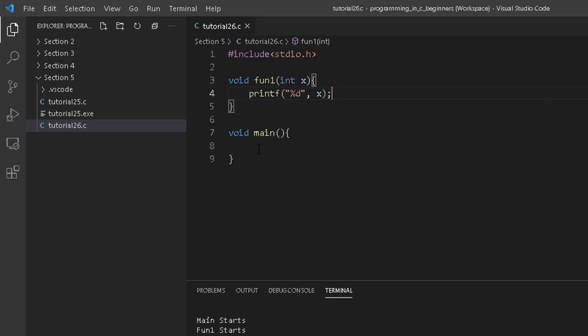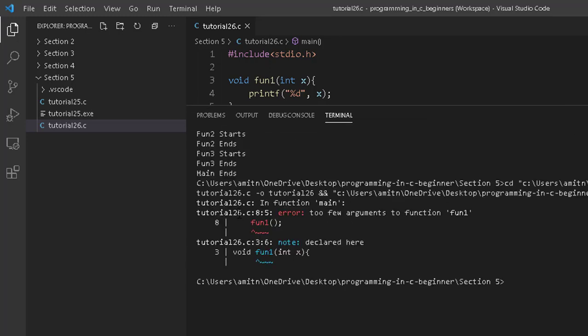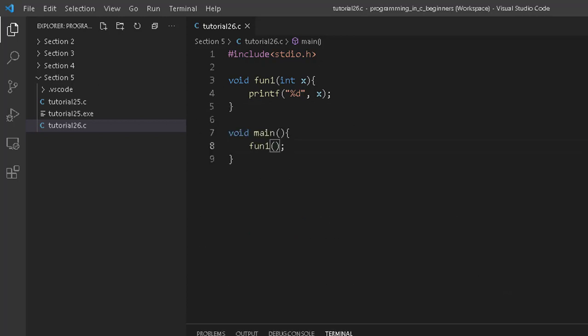All I need to do now is call fun1, and I need to pass an integer value. If I don't pass any value as a parameter, it will show an error. Let me show you that error here. You can clearly see this is an error because the fun1 function needs an integer. So what we need to do is just pass an integer value while calling fun1. I'm passing 25 right now, and that's it. Let's see what the output is.